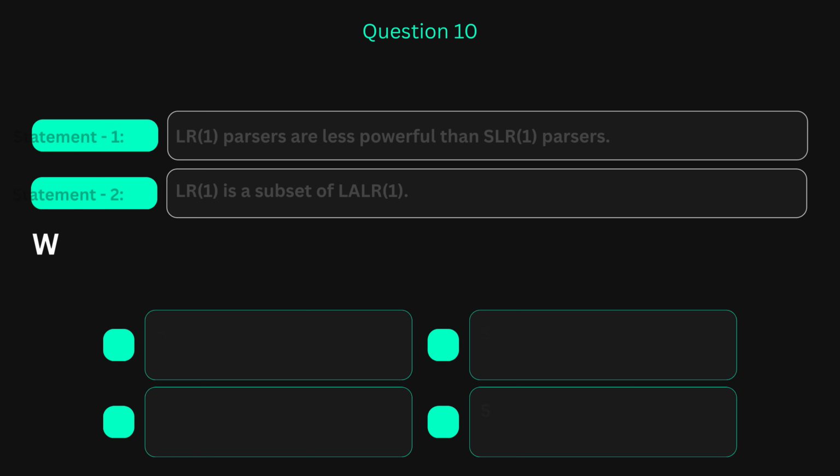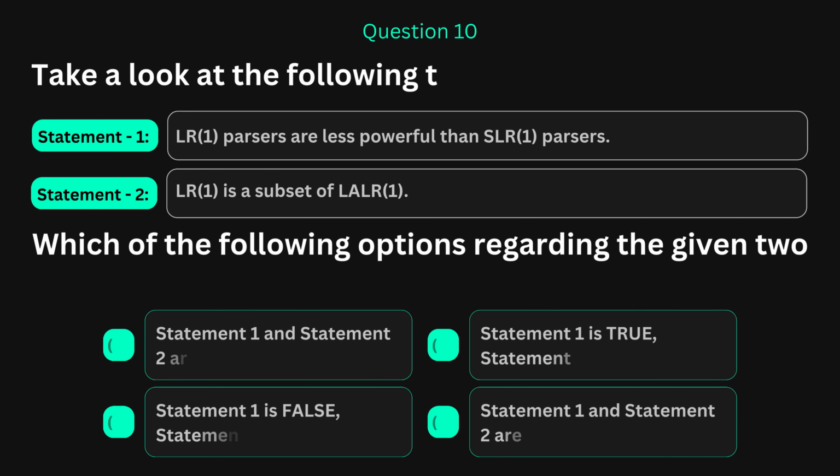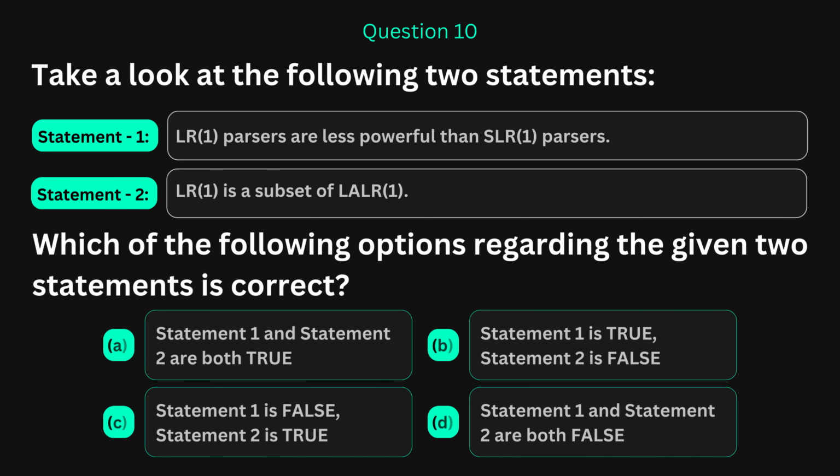Choose your answer. Question 10, the final question. Statement 1, LR1 parsers are less powerful than SLR1 parsers. Statement 2, LR1 is a subset of LALR1. This is about the power hierarchy of parsers.